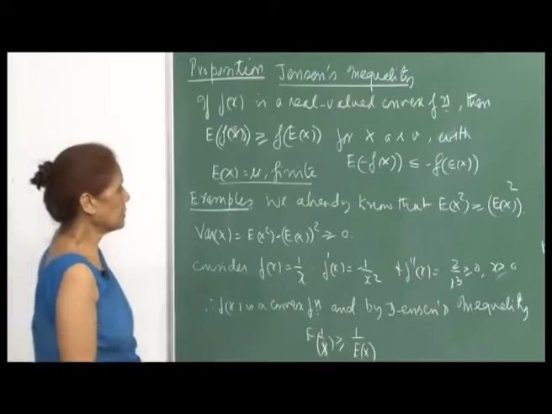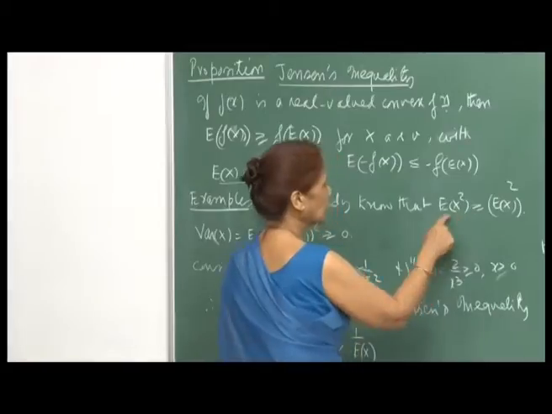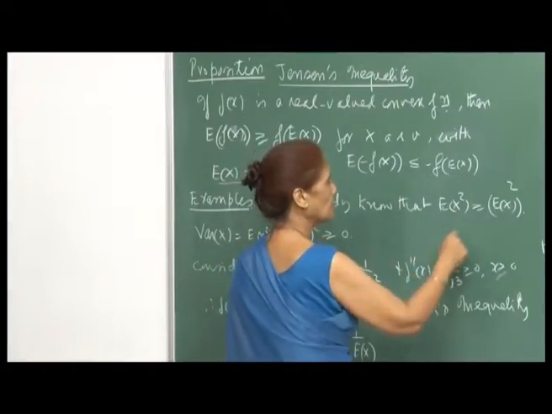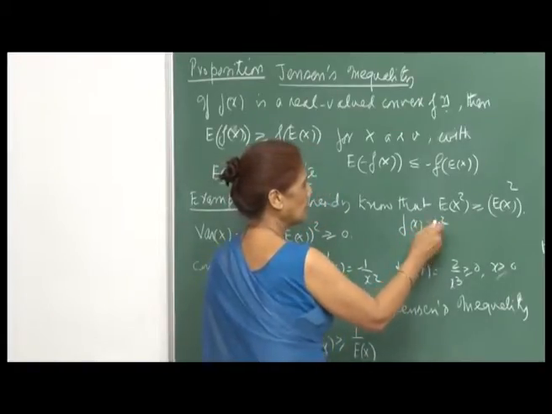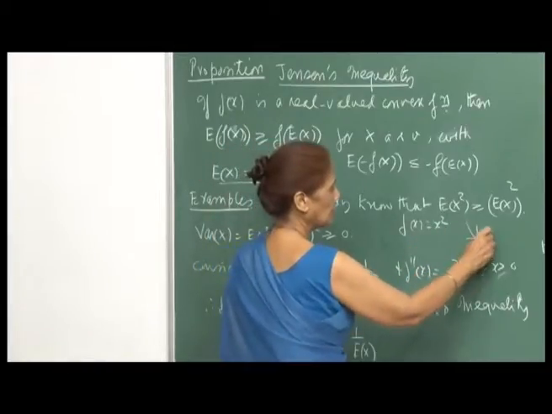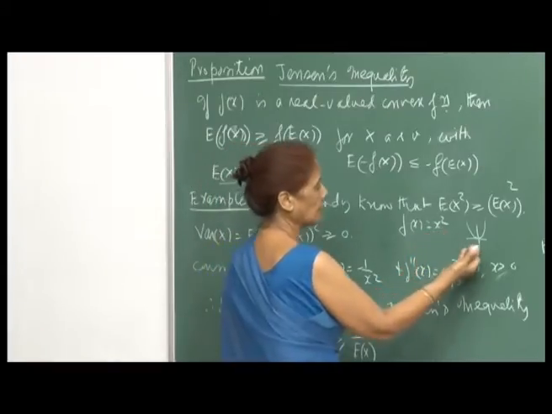Now, we already know that if the second moments exist, expectation of X squared is greater than or equal to expectation of X whole squared. That means my function f(x) here is x squared, and this we know is convex. Everybody knows it is a parabola, or the second derivative is 2, a constant which is non-negative.